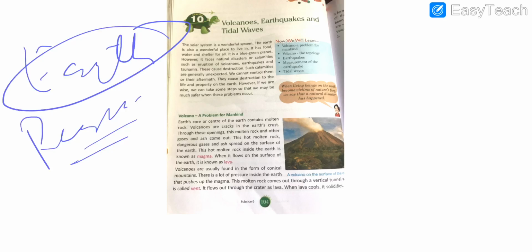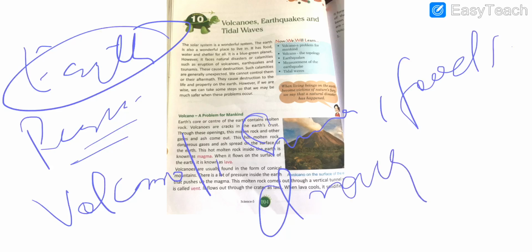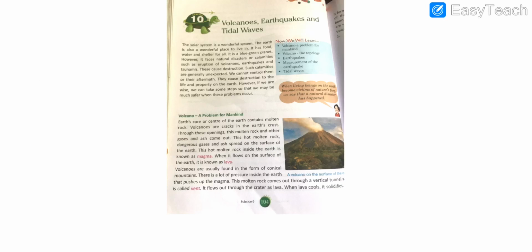But students, natural disasters or natural calamities such as volcanoes, earthquakes, tsunamis, floods, also droughts, are natural disasters that cause destruction. They cause destruction that is actually unexpected.